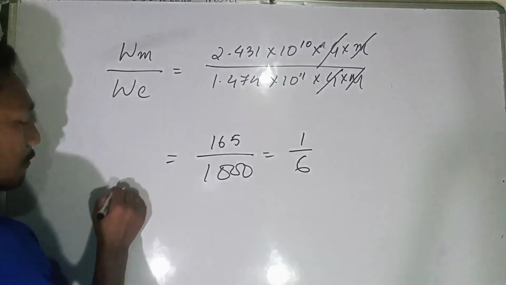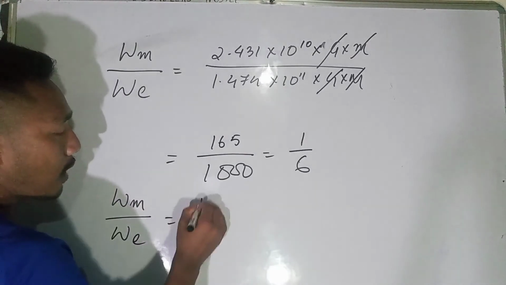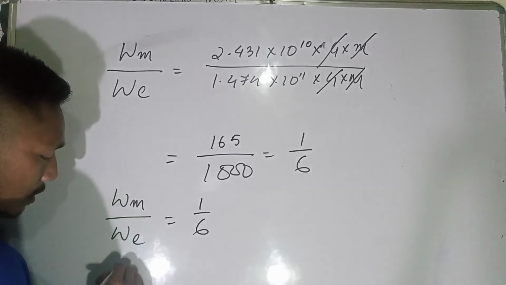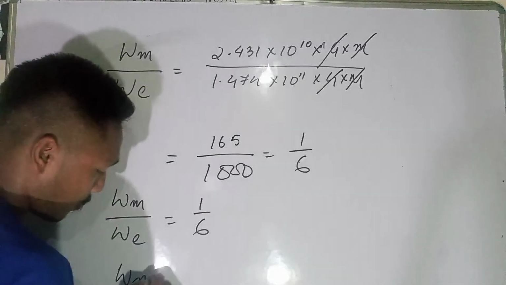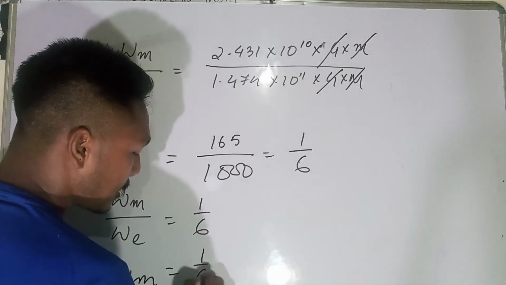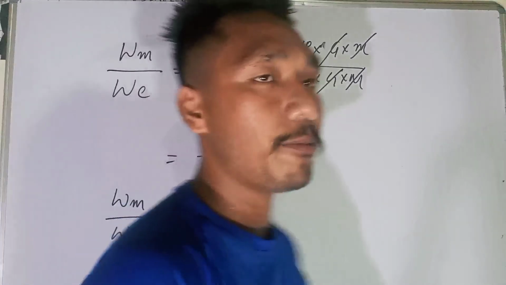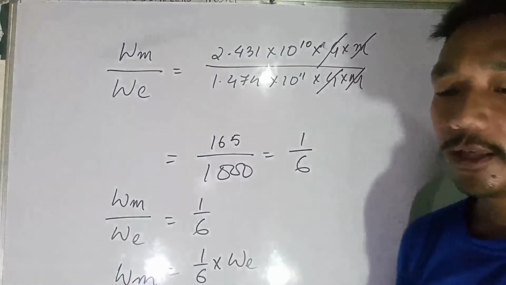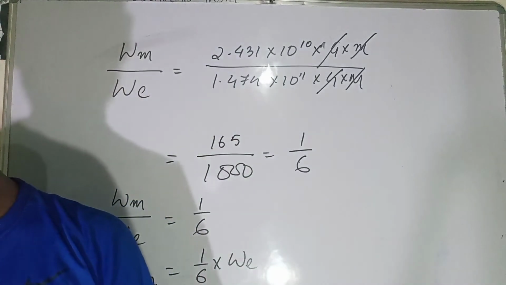So that means the weight of an object on the moon is equal to 1 by 6 times the weight of the object on earth. That means you will be lighter on the moon.